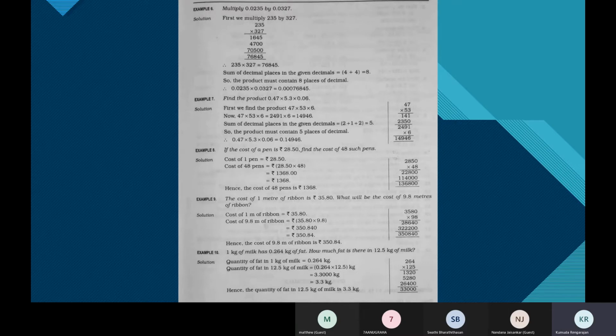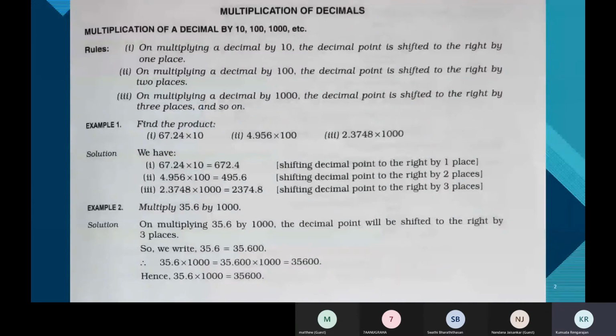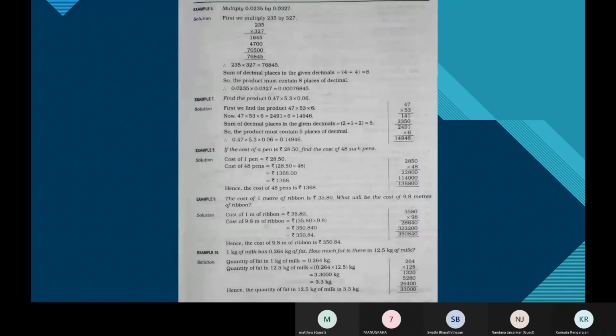Three screenshots here. This one, and this one. I'll show you again from the beginning. This is the first one in multiplication. This is the second one. The third one.